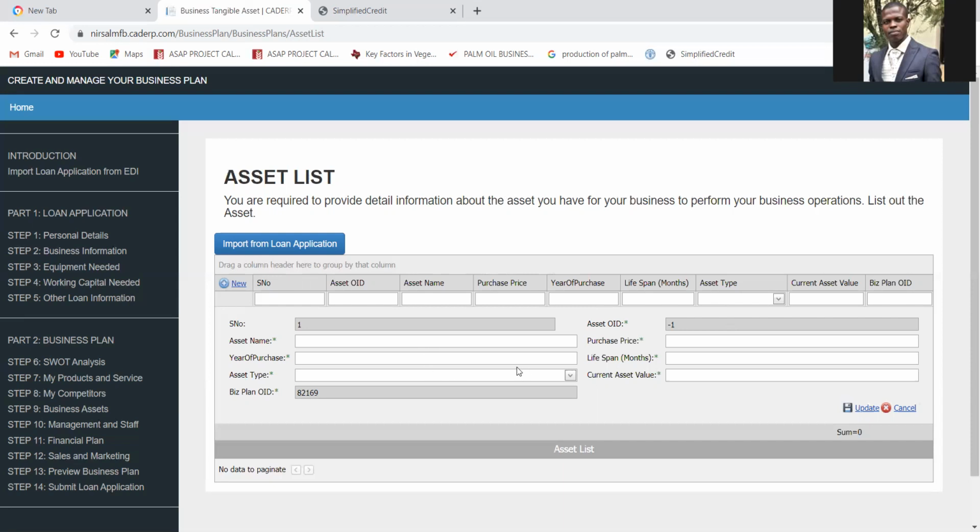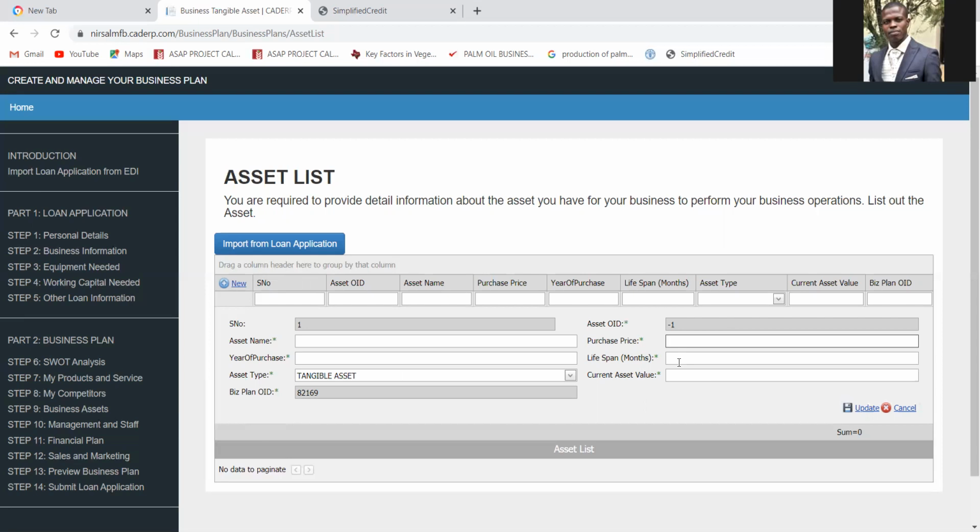Now, if you're already an existing business, you have to provide all the assets that you have here. Asset name, let's say generator. How much did you buy it? Put the price here. Asset type, is it tangible or intangible? Just choose it here. Then, year of purchase. What year did you buy it? Put the year here. Then, purchase price. How much did you buy the asset for when you bought it? You put the price here.